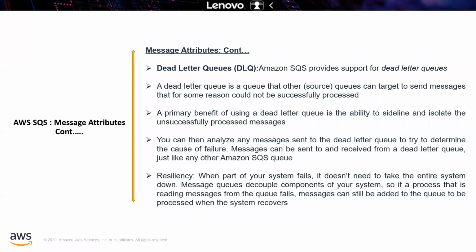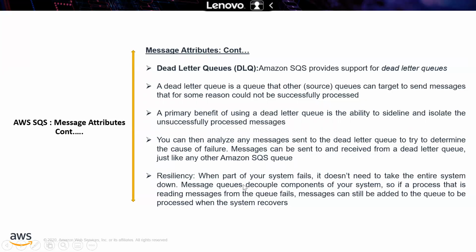And from the attributes perspective, we have to understand one important concept called dead letter queue. Amazon SQS provides support for dead letter queues. Okay, what is that? A dead letter queue is a queue that other queues can target to send messages that for some reason could not be successfully processed. Okay, that means that message missed delivery. So in that case, you are analyzing how the message has been missed, and why it is not delivered. So that is called a dead letter queue.